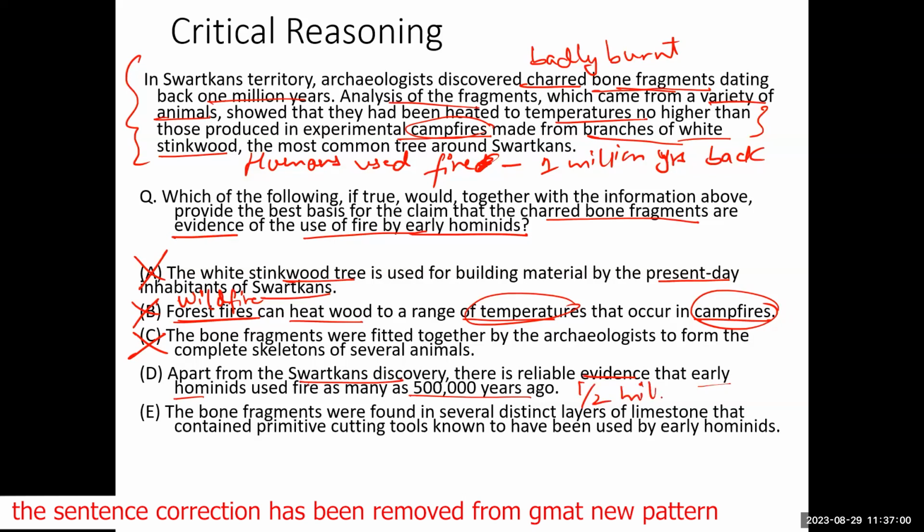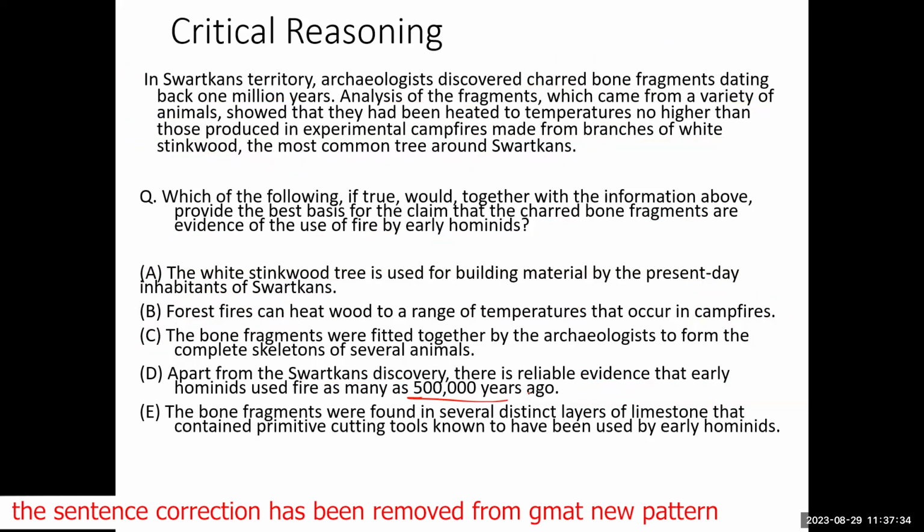But the question is that it is just half a million. We have to go back 1 million years. So even though number D proves that humans could use fire, it proves that only half a million years ago and not 1 million years back. So it is incomplete. It does not prove that humans could use fire 1 million years back.